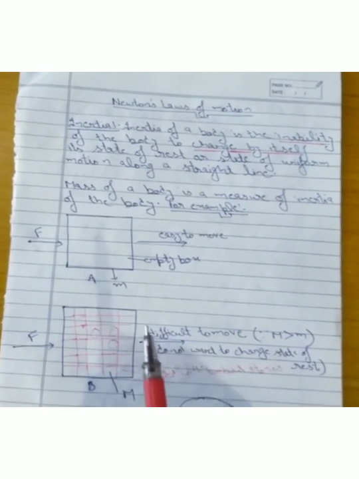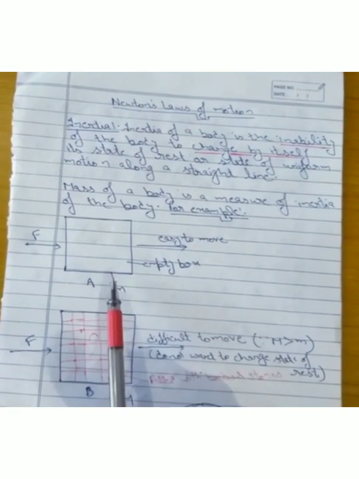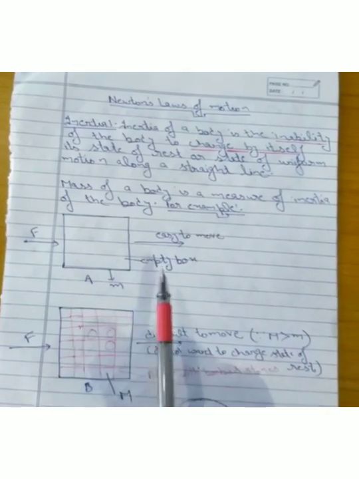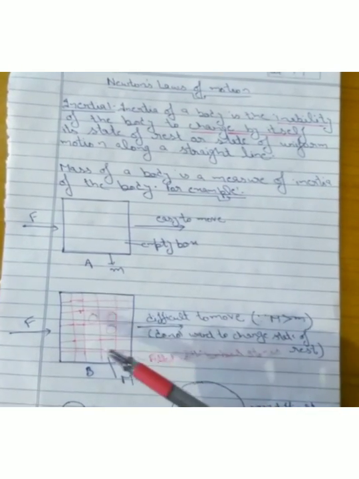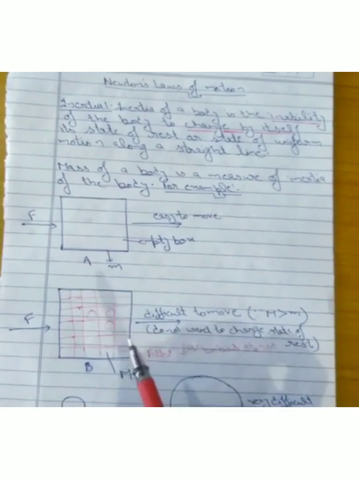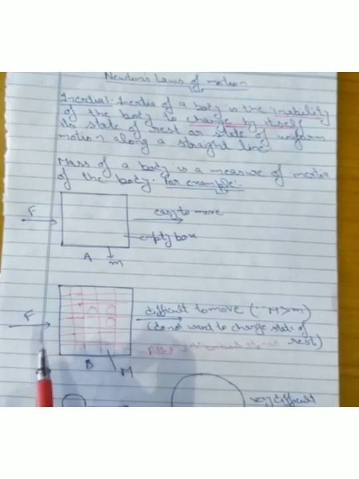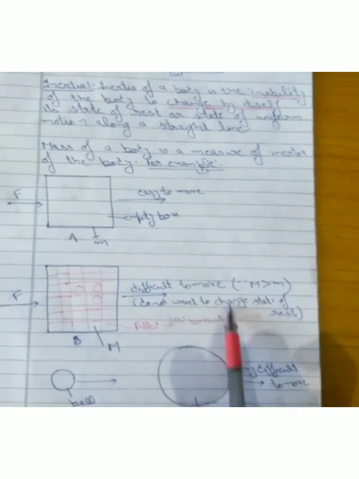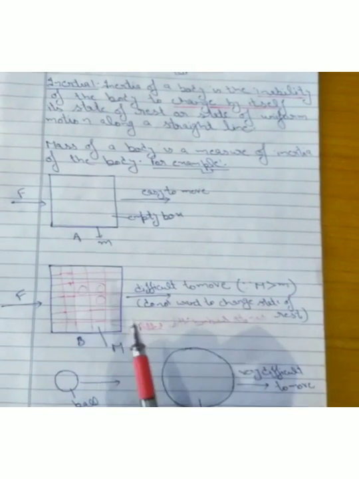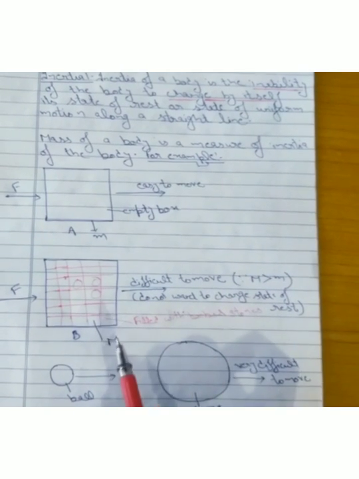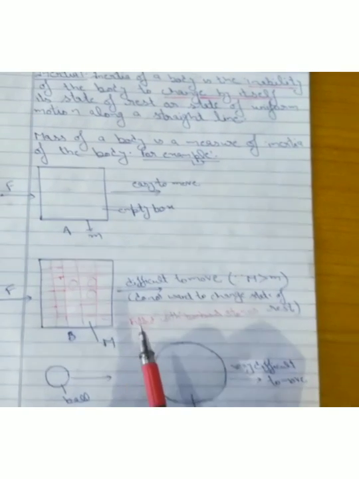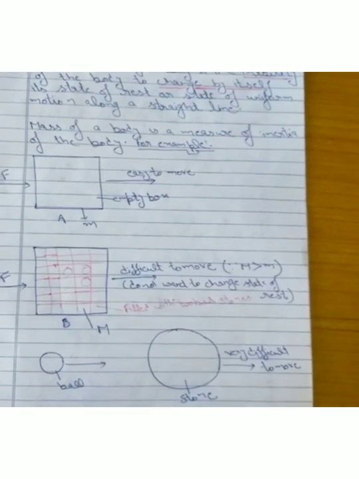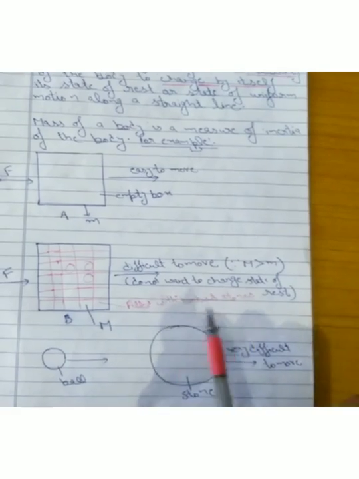Now, inertia is related to the mass of the body. For example, if we have an empty box, we can easily move it by applying some force. Now, if we fill the same box with some stones, books and other materials, we need to apply extra force to move the box in that direction. This is due to the increased mass of the box. Its inertia has also increased, and due to the increased inertia of rest, it doesn't want to change its state of rest.